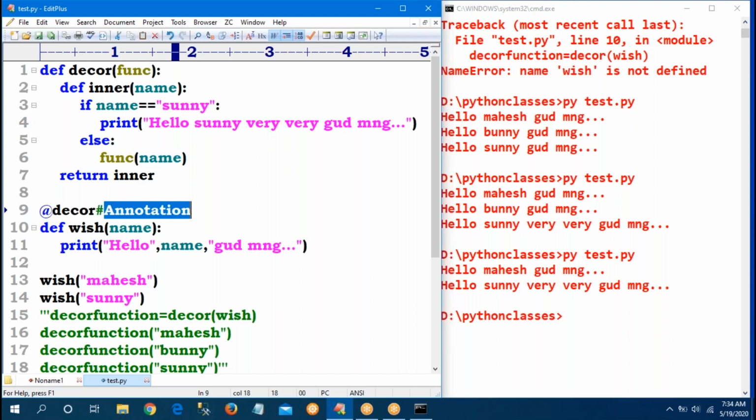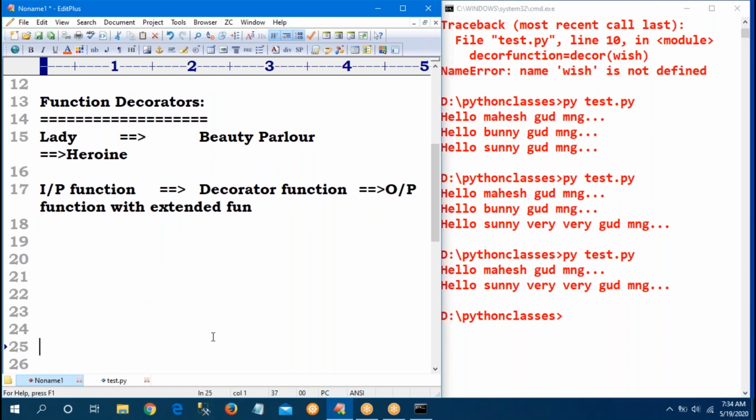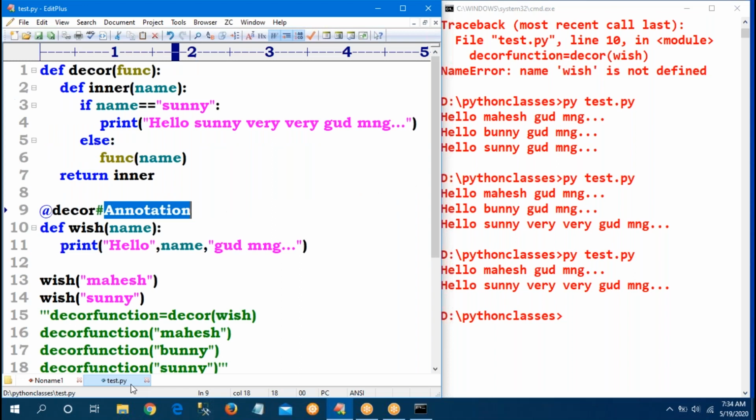I want to provide some masala to my function, so I go to the decorator. Simple, I will give one function to the decorator and I will get the extended output without changing the existing function. That is the main concept of the decorator. A decorator is just like a beauty parlor.